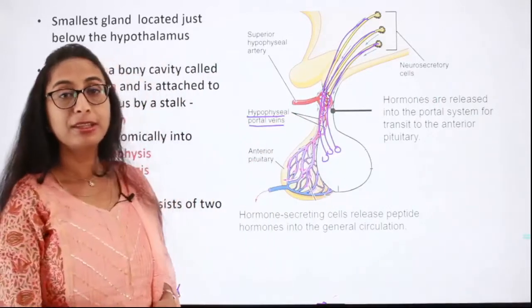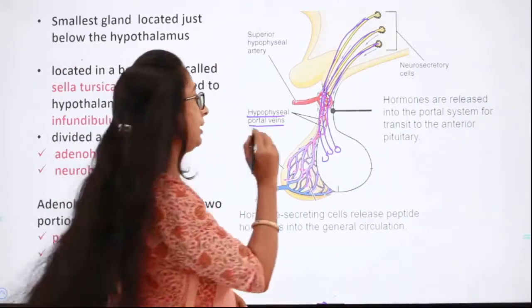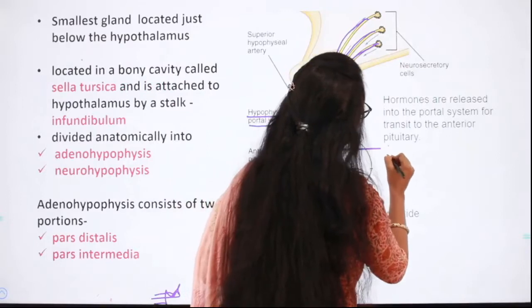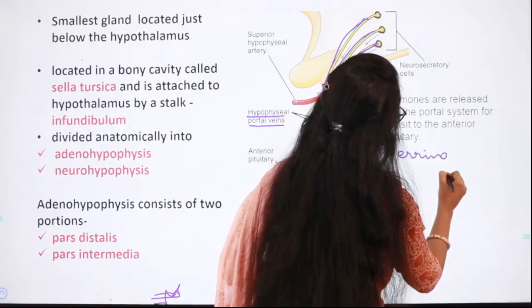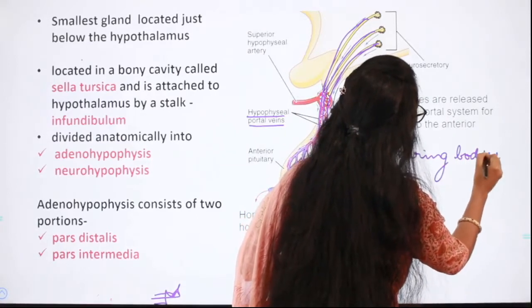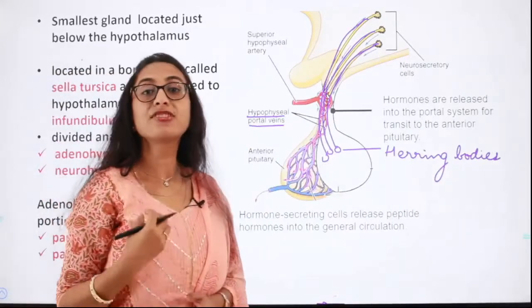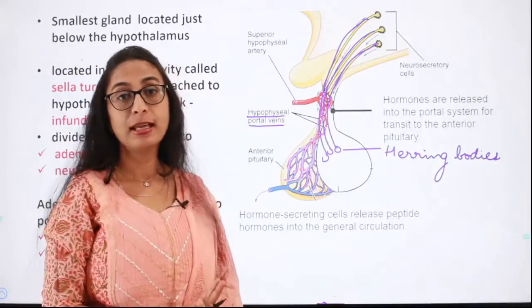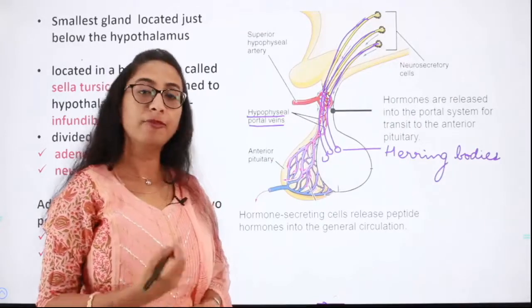These vesicles are called Herring bodies. So please remember, the posterior pituitary is not capable of synthesizing any hormones. This is a very important question which has been repeated in the NEET examination several times.